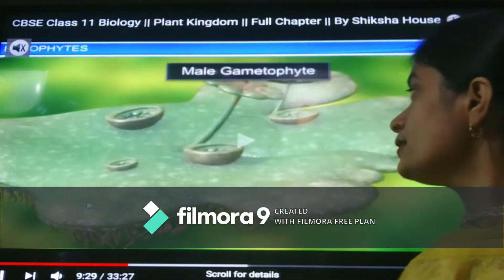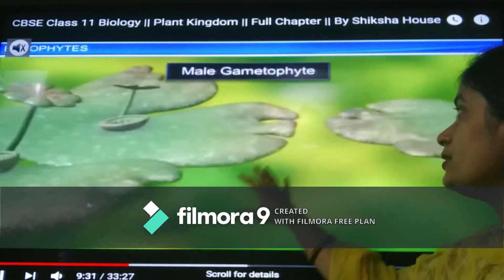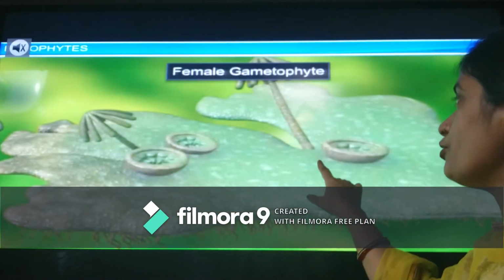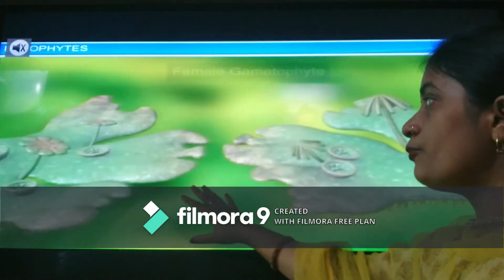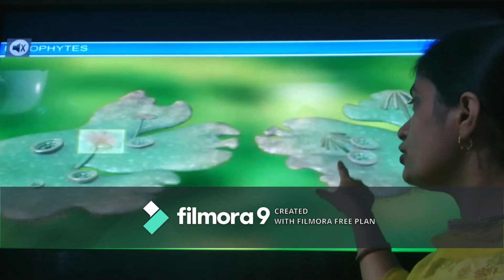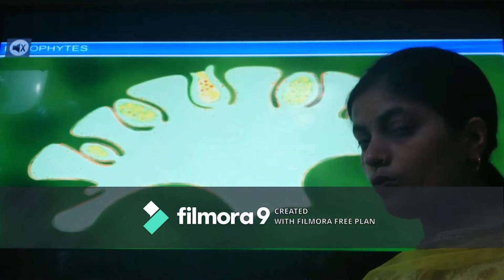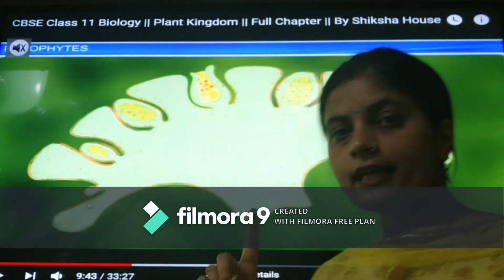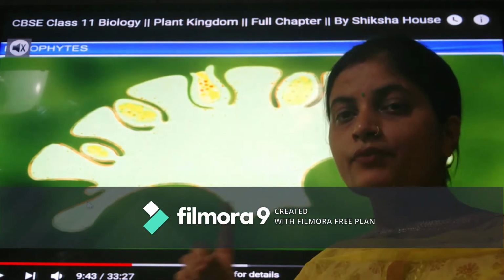So here we can see it's a male gametophyte. That means it has male structure. Here it is the female gametophyte. In the male gametophyte, the structure which is formed is the antheridium, and in the female it is called archegonium. You have to remember one thing: the male reproductive part is antheridium while in the female it is archegonium.